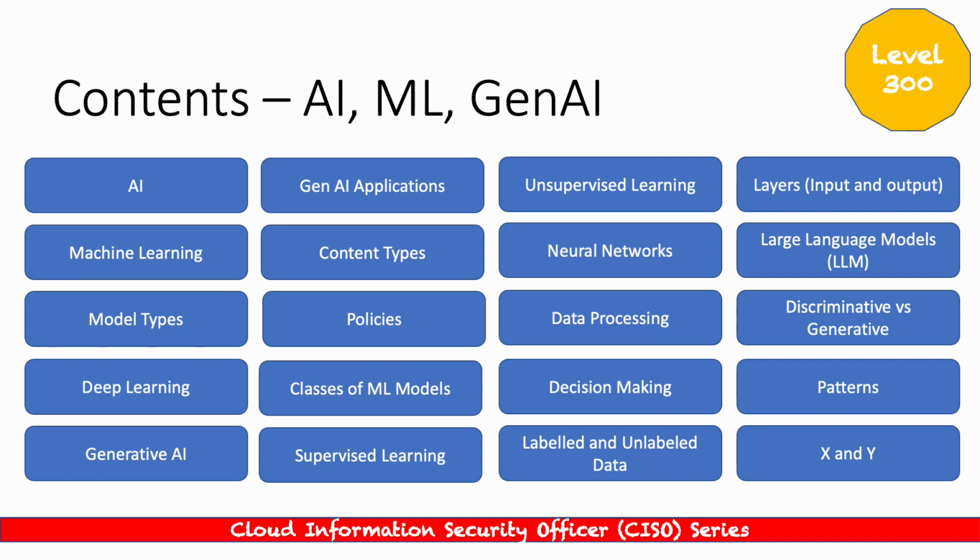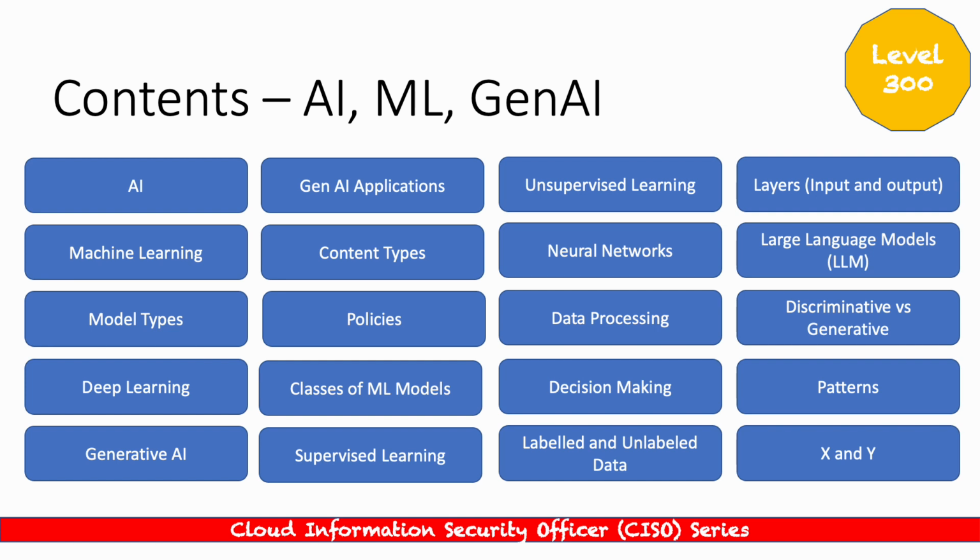When we look at these area domains, we also need to look at content types. There's a lot of content here, and policies involved, and one would expect classes of machine learning models. There is a key concept here, which is supervised learning and unsupervised learning. What is that, and what is the difference between the two?